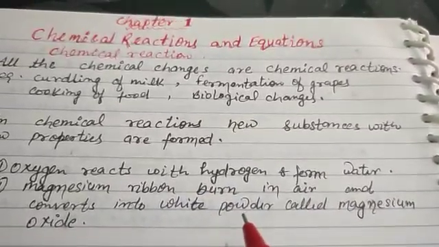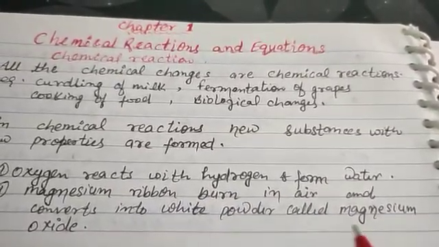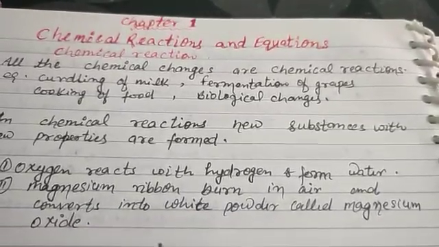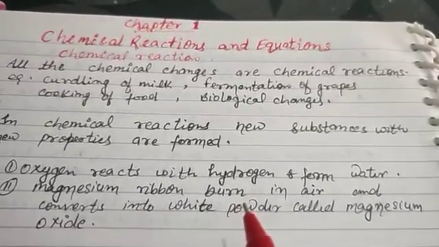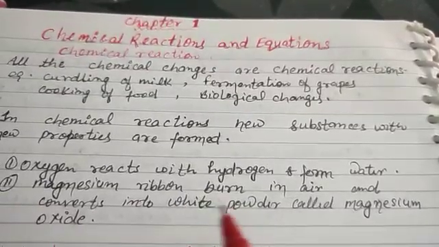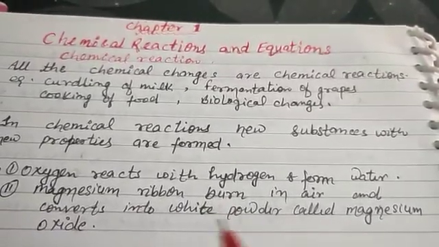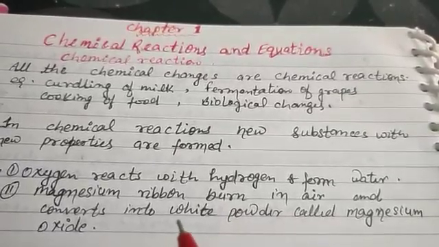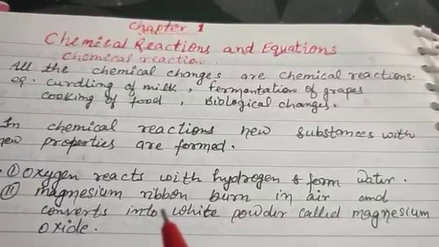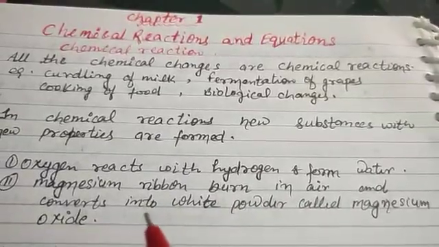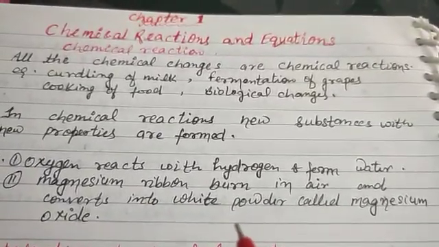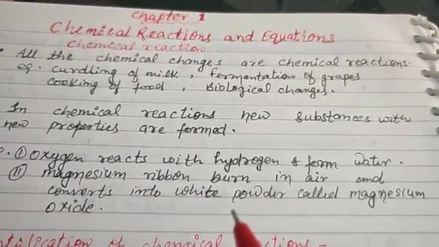This white powder is magnesium oxide. This is also a chemical change, means chemical reaction, means we cannot convert magnesium oxide back into magnesium ribbon.